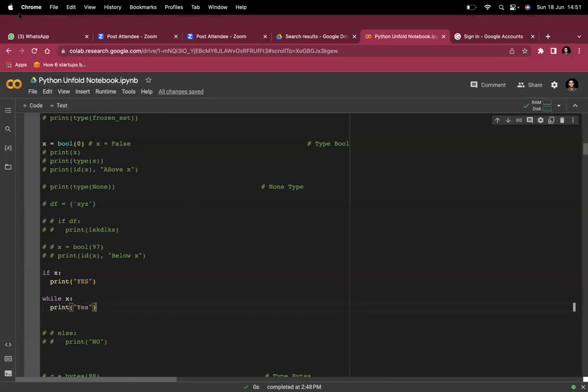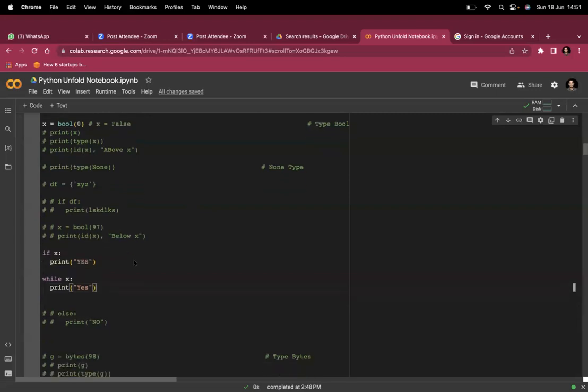Okay. Yes. Yeah, maybe you are saying x is false. But the thing is, how do the if and while loops work? How does the if-else statement work? That was the point. The if statement just wants one answer: it wants everything to be true, then it will allow us to enter the if loop.